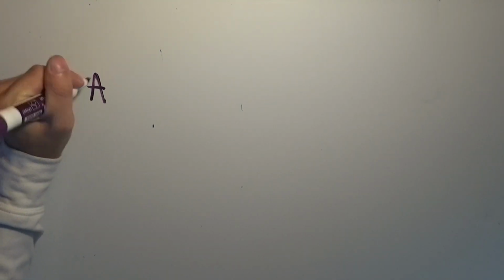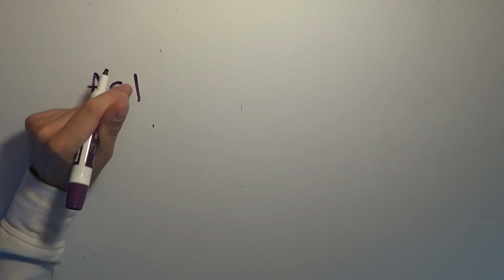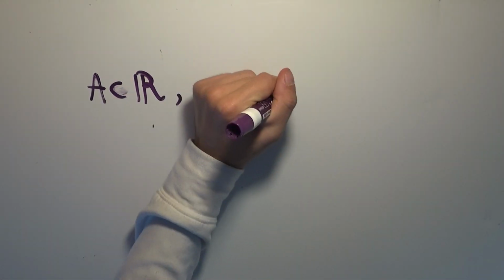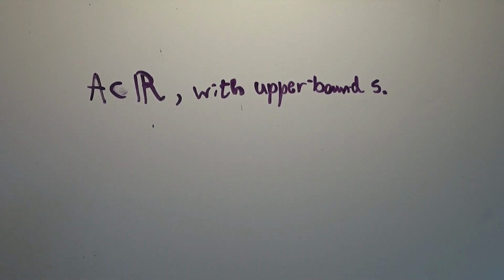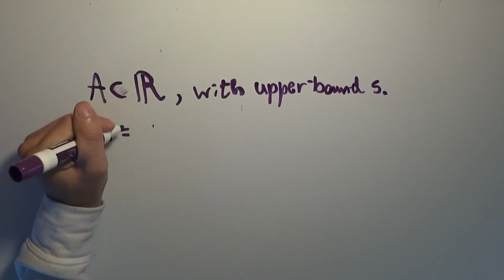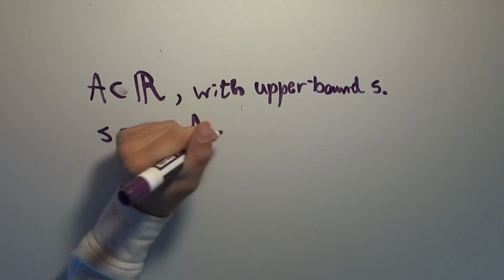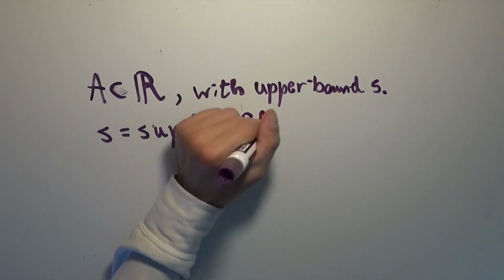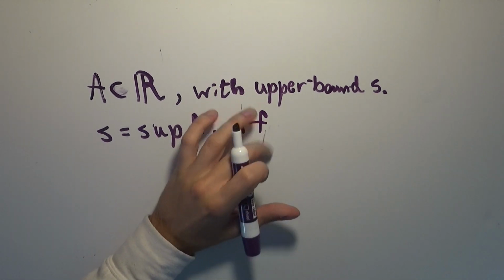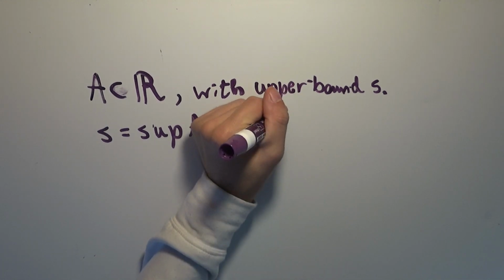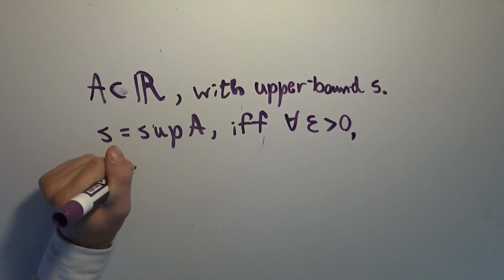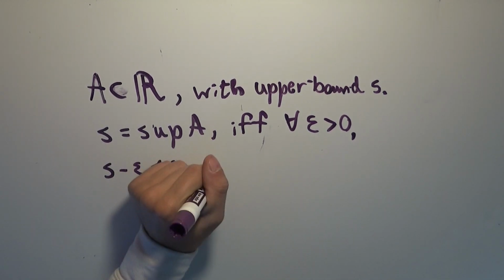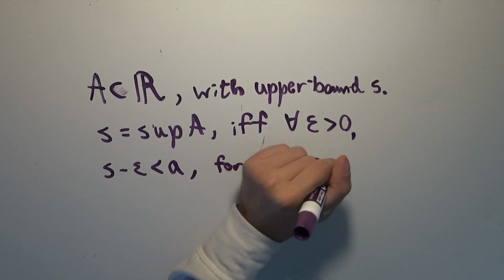We're going to take a set A, which is a subset of the real numbers, with upper bound S. So this is a set that is bounded above, and it has an upper bound S. So S is the supremum of A, in other words, the least upper bound, if and only if what? If and only if for all epsilon greater than 0, we have that S minus epsilon is less than little a, for some little a in big A.